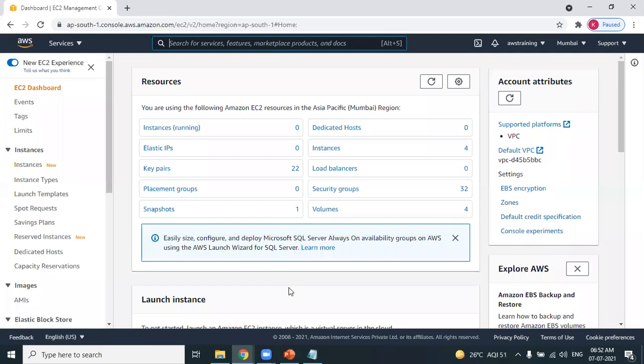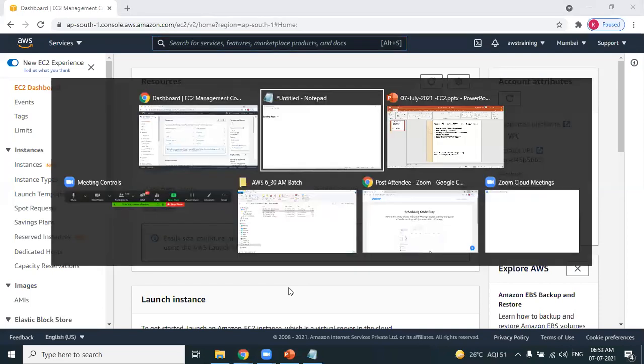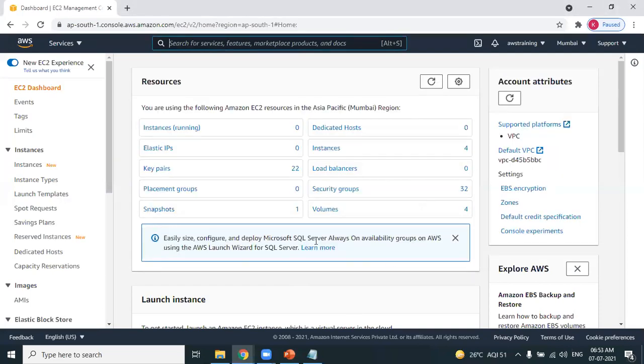Okay. Now let's try to understand more about EC2. What is EC2? What's the purpose behind the EC2? Friends, let's make it simplified.